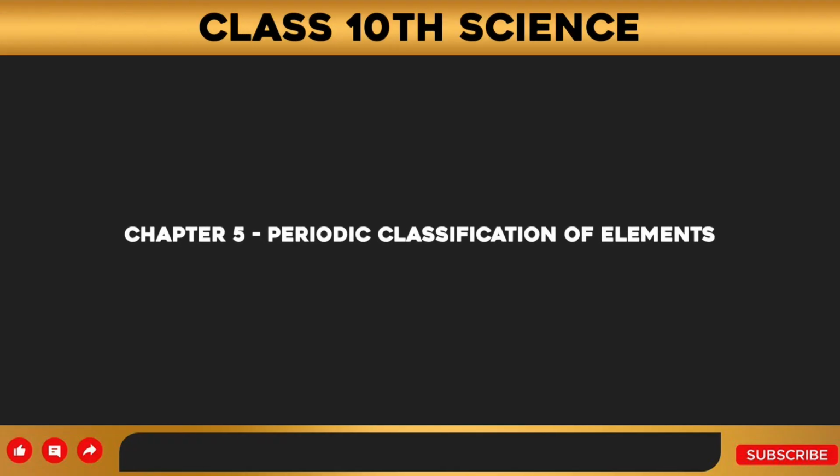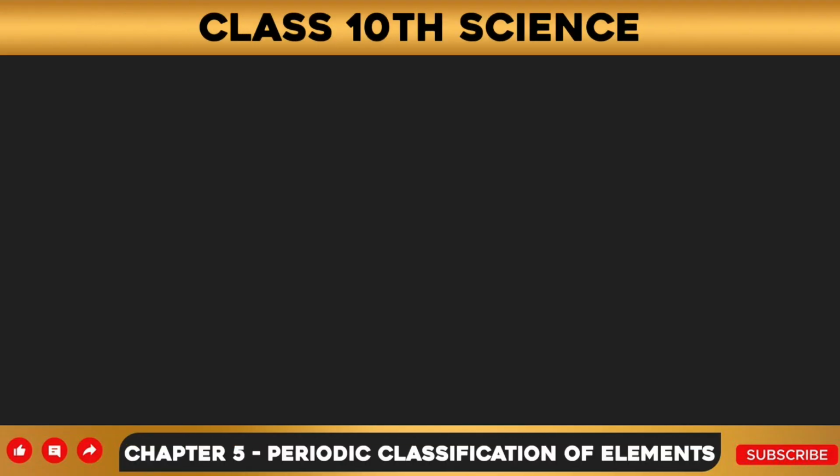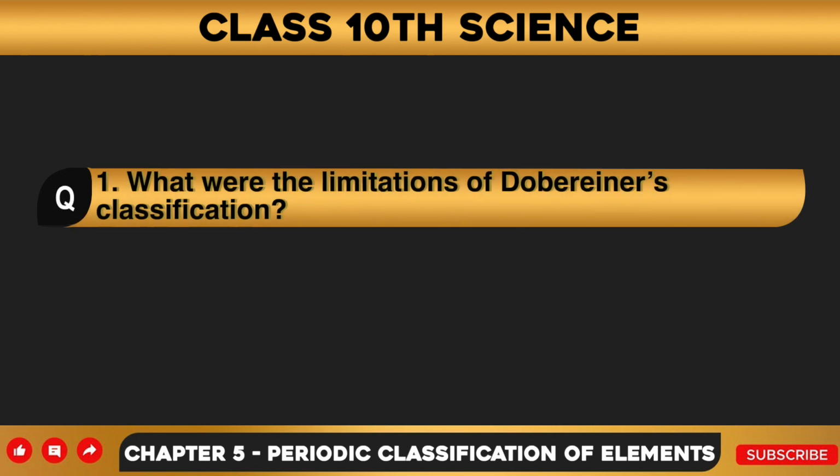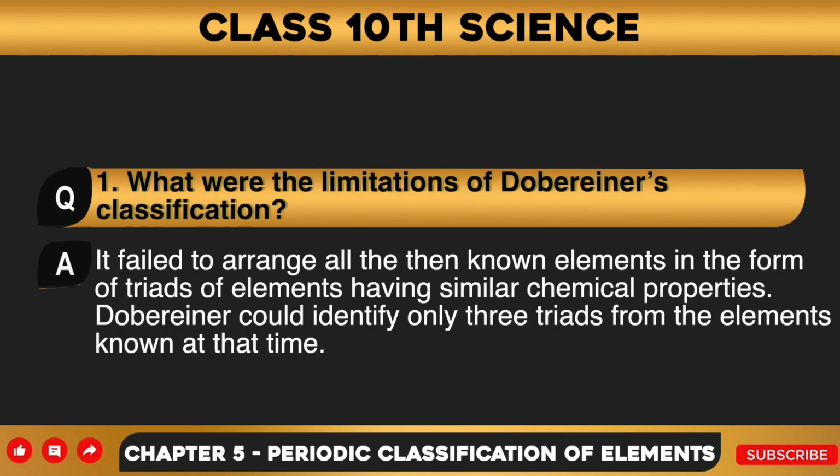So let's begin with question number 1. What were the limitations of Dobereiner's classification? Answer to this question is, it failed to arrange all the then known elements in the form of triads of elements having similar chemical properties. Dobereiner could identify only 3 triads from the elements known at that time.